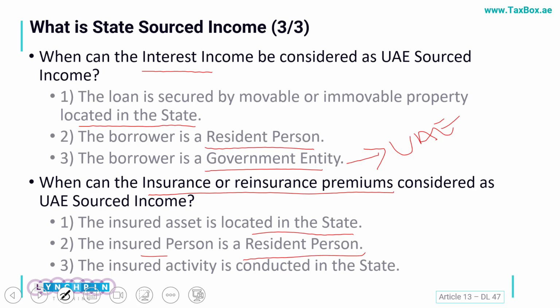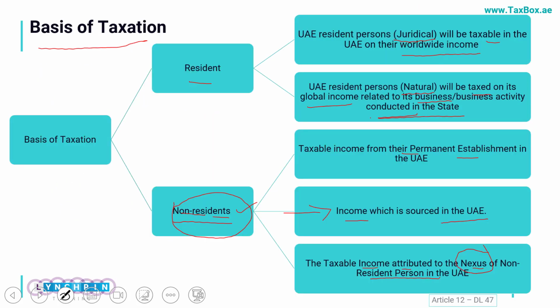Of course, we will be getting further clarifications on this also. But if a foreign insurance company is collecting any premium from somebody who is a resident of UAE, in that case it would be considered as a UAE source income, or if the insured activity itself is conducted in the state itself.